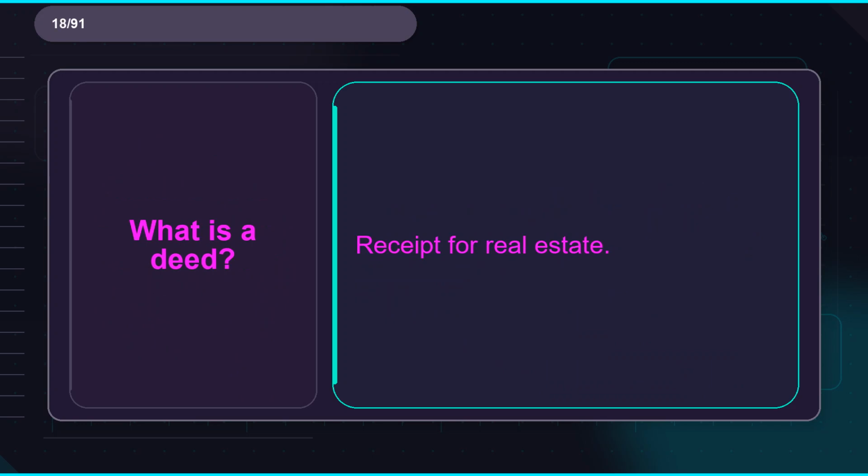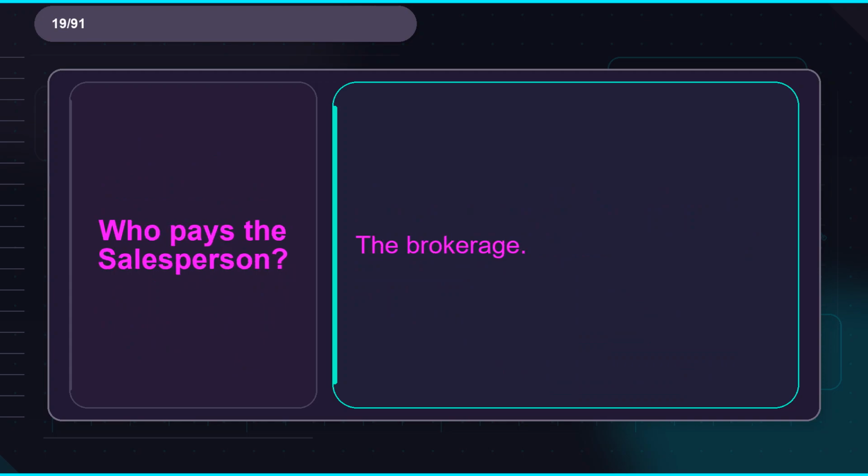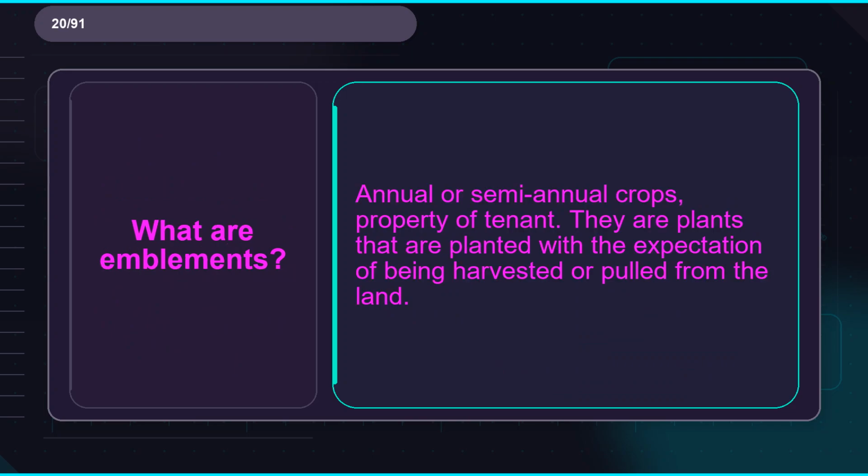Flashcard 18. Term: what is a deed? Definition: receipt for real estate. Flashcard 19. Term: who pays the salesperson? Definition: the brokerage. Flashcard 20. Term: what are implements? Definition: annual or semi-annual crops, property of tenant. They are plants that are planted with the expectation of being harvested or pulled from the land.